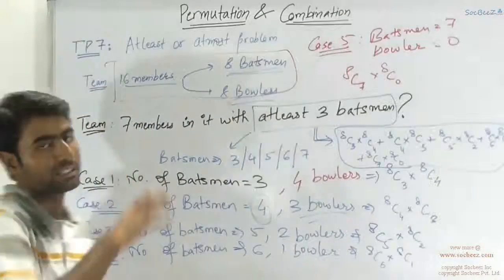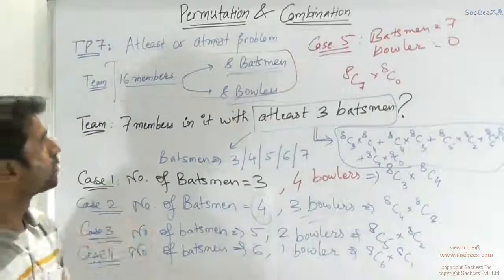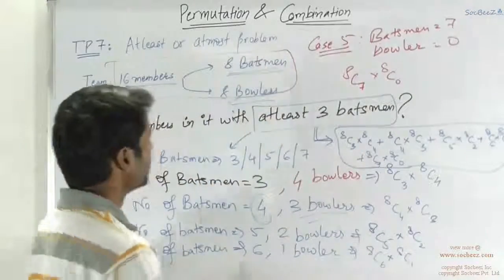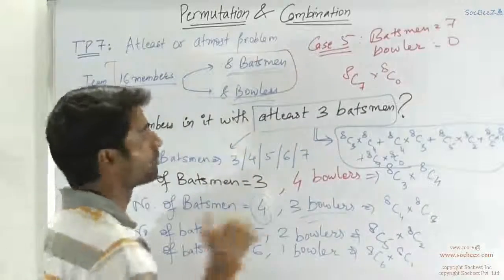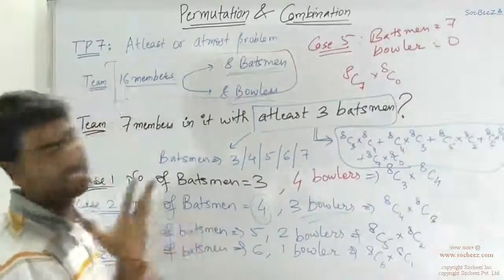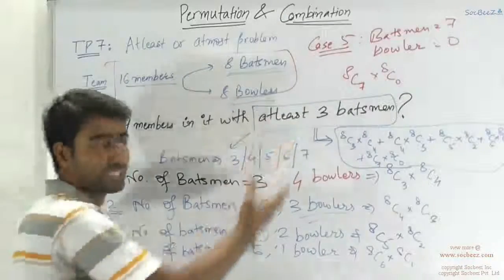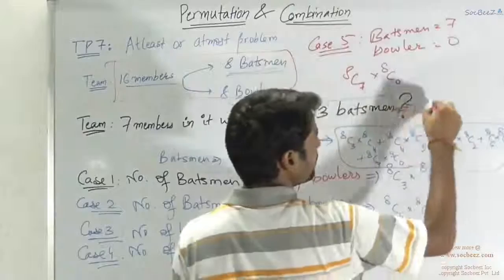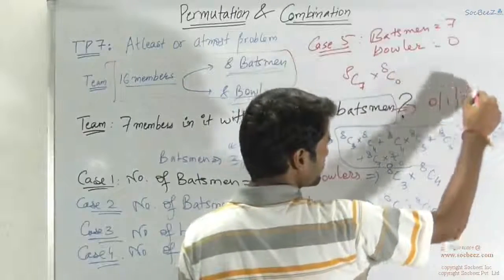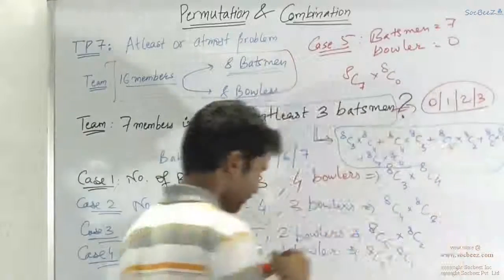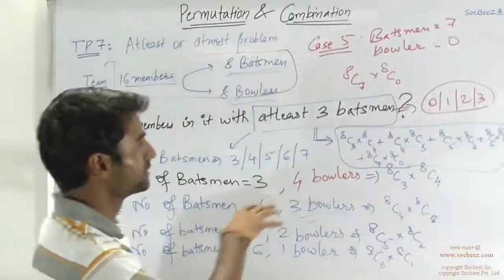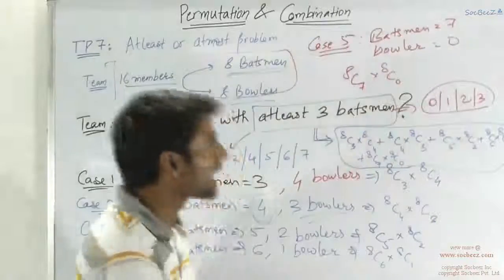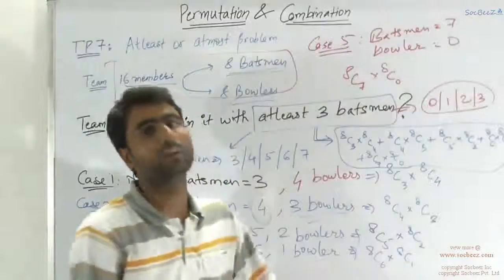This is the typical problem set number 7, where you have at most and at least type of problem. Here if it would have been at most 3 batsmen, you would have just made the cases similar to that. At most means that the maximum value it can take is that value, 3. So at most 3 batsmen means it could have 0 batsmen, 1 batsman, 2 batsmen or 3 batsmen. So similarly we would have found the number of possibilities of having 0 batsmen, 1 batsman, 2 batsmen and 3 batsmen, and then we would have added them in the similar case to get the total number answer.